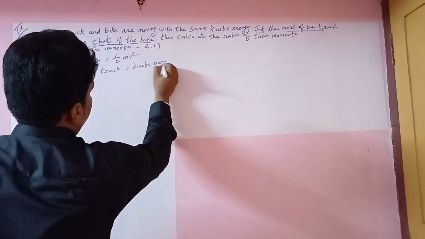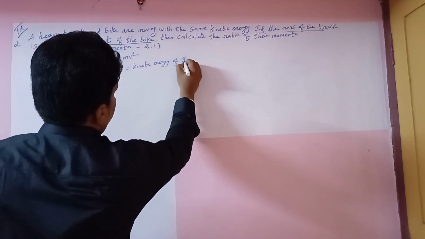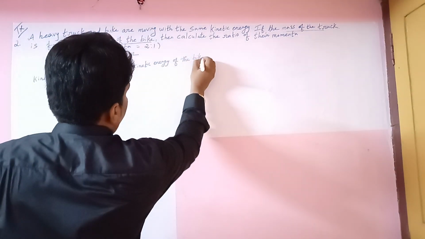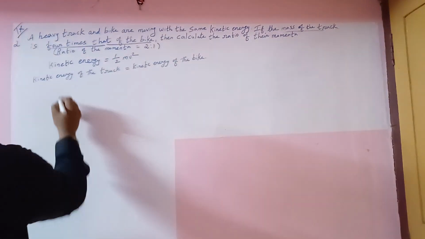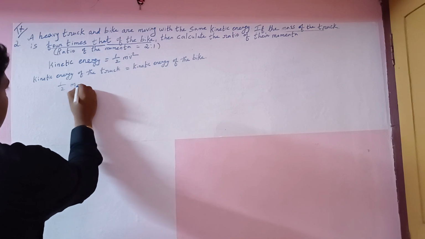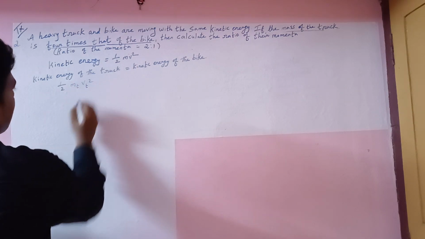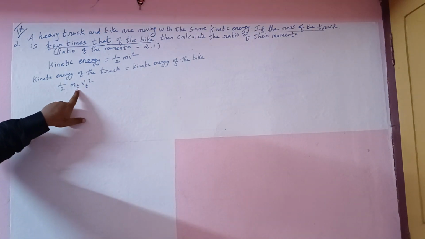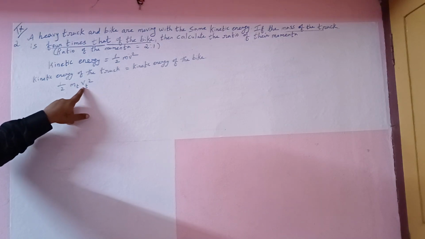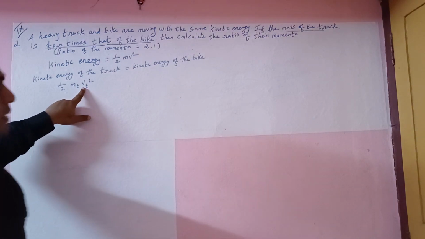Kinetic energy of the truck equals kinetic energy of the bike. So we write 1 by 2 mt vt squared, because t is the truck: the mass of the truck and the velocity of the truck. Okay, what is the velocity?